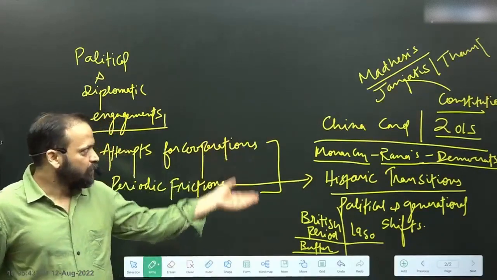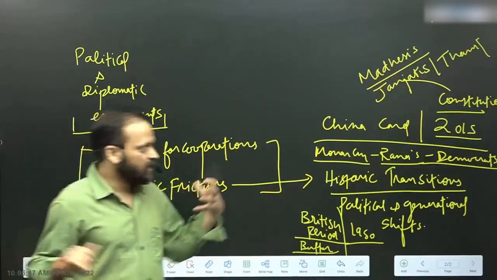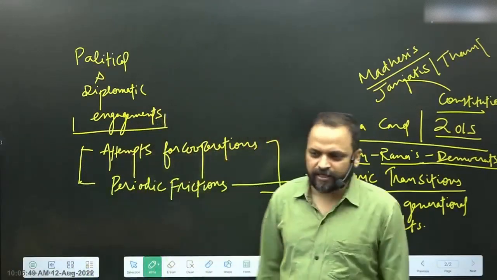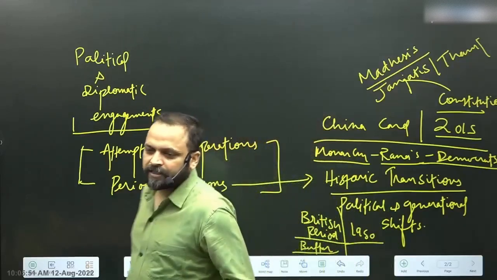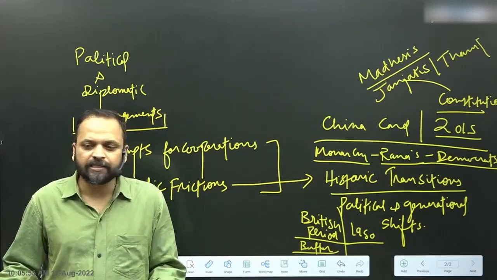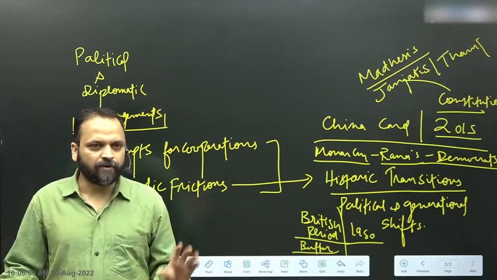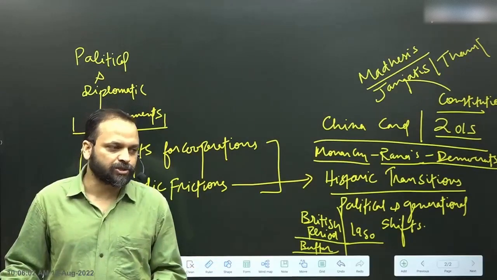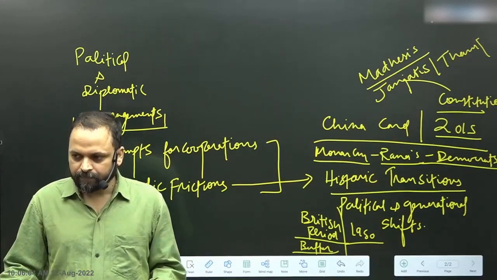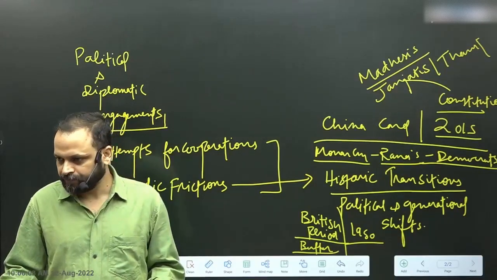So communities, smaller communities, larger communities, Madhesis, Janajatis, and the Tharu, these kind of communities are not happy with the provisions for representation in Nepal's constitution, right? And they want adequate changes.